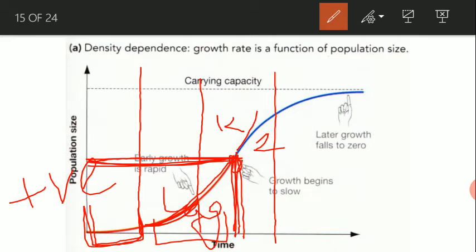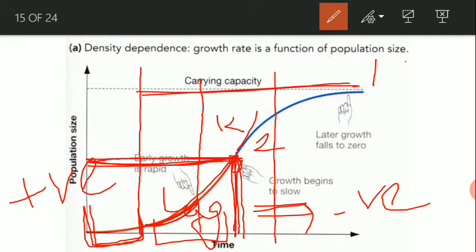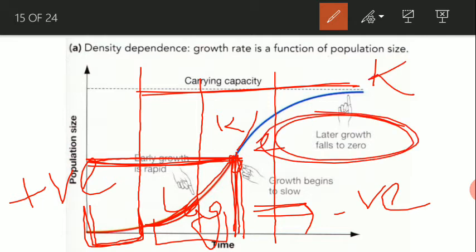After this phase, the next phase is the negative acceleration phase. That means up to that point the growth begins to slow, and after that when the population reaches the carrying capacity, the upper limit, then the population growth is 0.